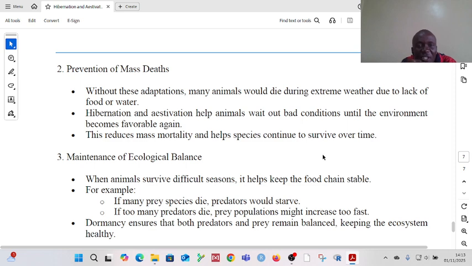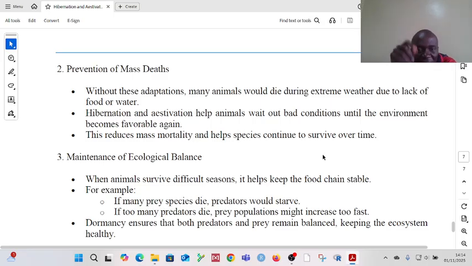So it means hibernation and aestivation help animals to wait until bad conditions are gotten rid of. Then the environment can become favorable again for the animals to survive. If the animals cannot avoid the bad conditions, then those animals will die in mass. So by helping these animals to avoid the bad conditions, aestivation and hibernation are critical in reducing mass mortality.